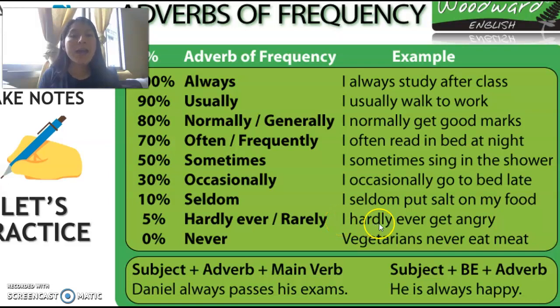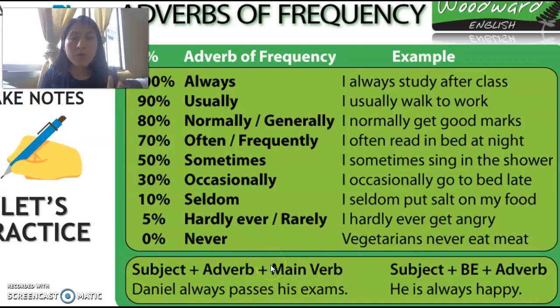The next example is with hardly ever. Listen, I hardly ever get angry. Do you see? And finally, I have an example with never. Vegetarians never eat meat. Do you see? What is the adverb of frequency? Never. What is my action? Eat. So you say, vegetarians never eat meat. What about you? What do you never eat? Me, I never eat carrots, for example. Yeah?